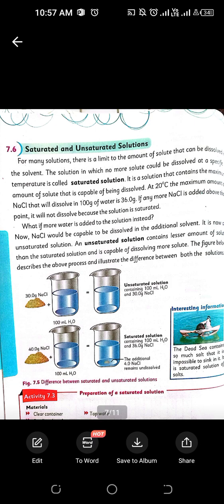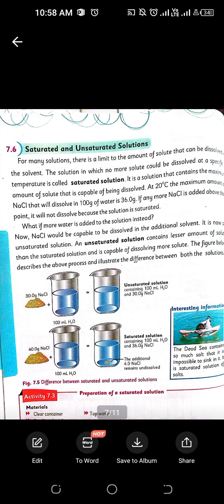Okay, so the solution in which there is capacity left to dissolve more solute is known as unsaturated solution.